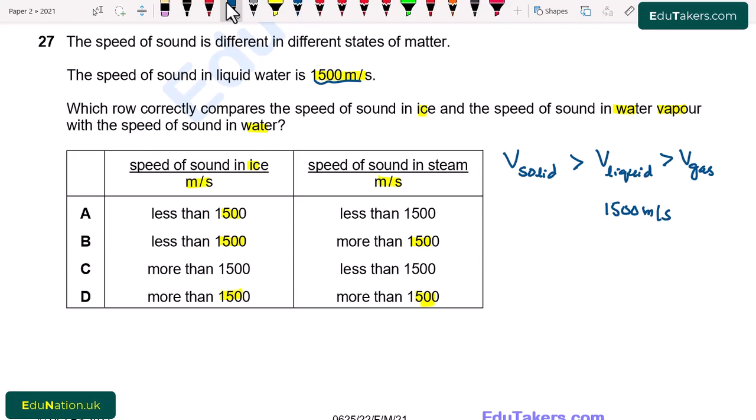So the speed of sound in ice should be larger, so it will be more. But the speed of sound in steam is smaller, so it will be less. I simply write here more than 1500 meter per second for speed of sound in ice, while speed of sound in steam is less than 1500 meter per second. From here option C is correct.